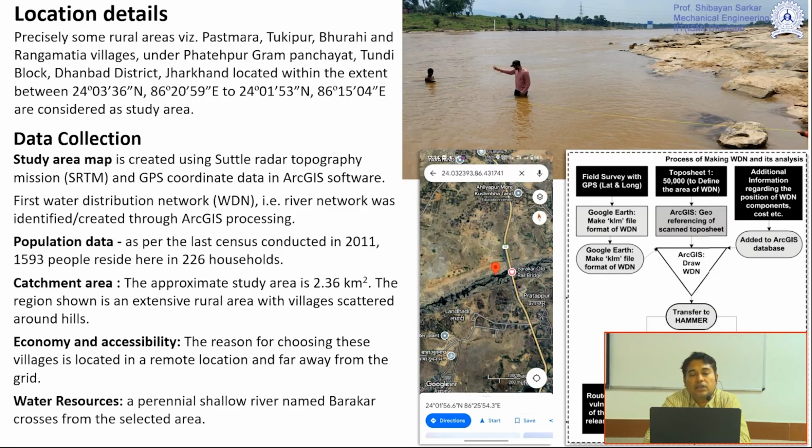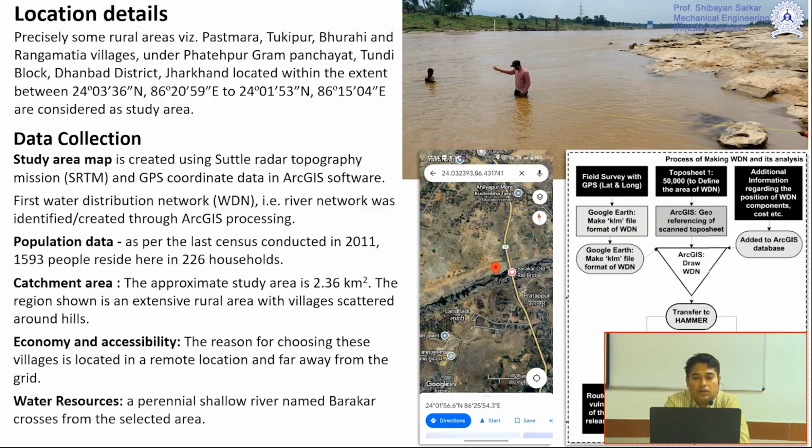During that time we found that the population data actually available was of the 2011 census. In 2011 the whole Jharkhand data was collected, and we found some block-wise data, and from there we felt that we should perform some survey. So here we did some survey in this area later on, with the help of our students and the local people.